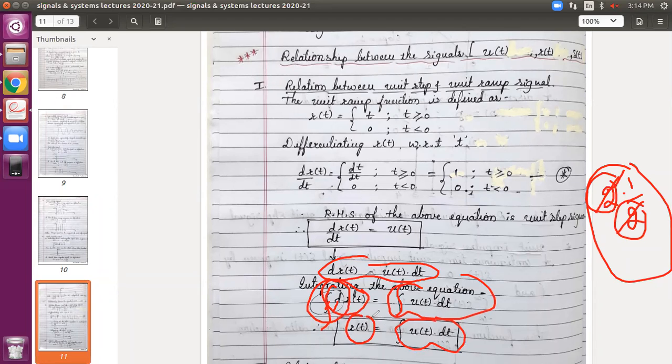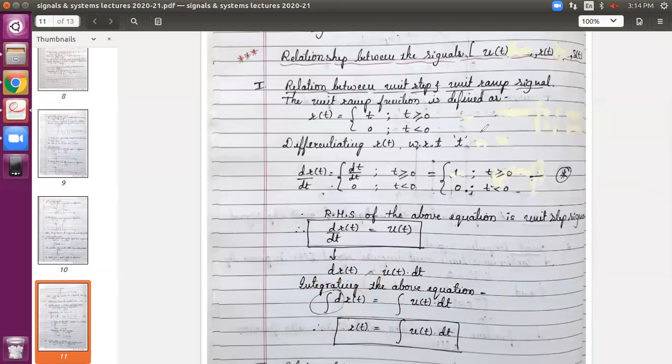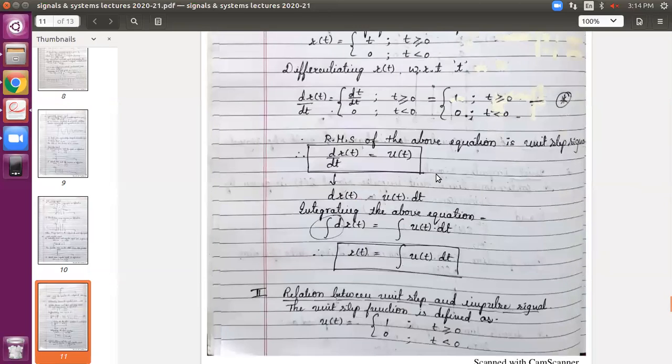So what conclusion can you make from this? How do you get the ramp signal? If you integrate the unit step signal, you will get the ramp signal. These are the two things to be observed. I have put them in these boxes. You can observe, if you differentiate ramp, you will get the unit step signal. If you integrate the unit step, you will get ramp. These are the two relationships we have. This is one thing. Okay.